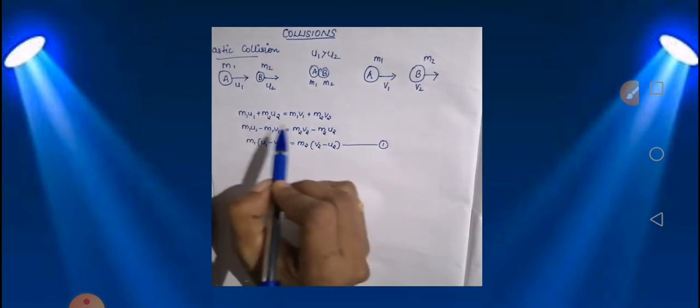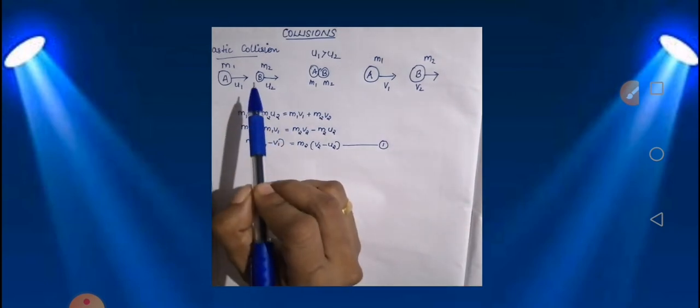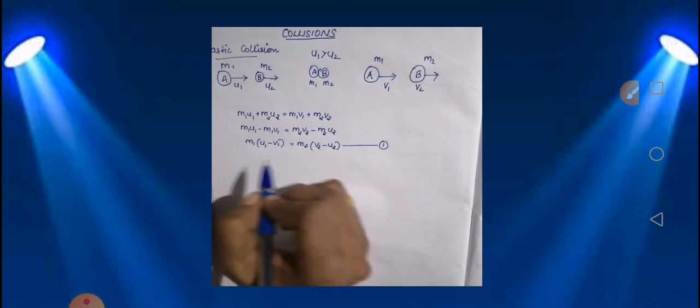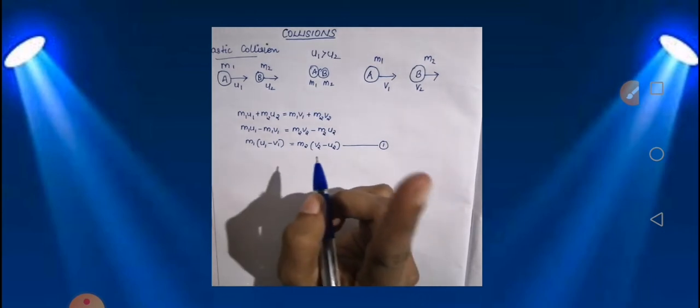Since momentum is conserved in an elastic collision, we got equation number 1.